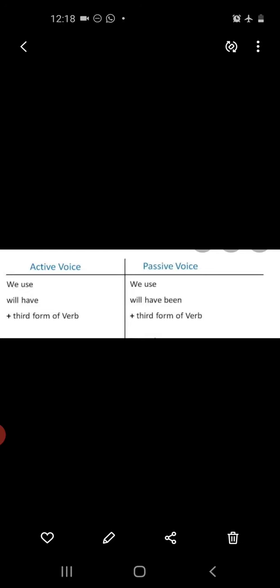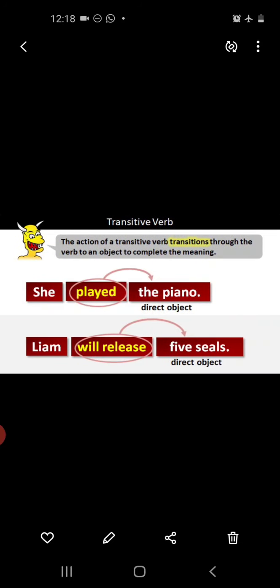future perfect passive voice. Okay, guys, here one thing you also have to remember, that only those verbs which have a direct object can be converted into the passive voice. In other words, we can say that only transitive verbs can be converted from the active to the passive voice.